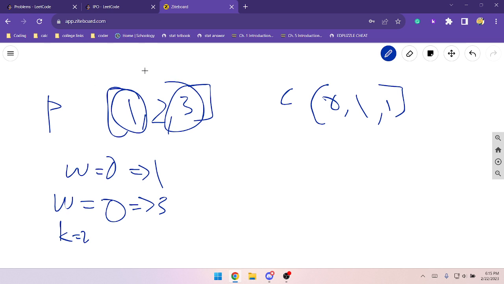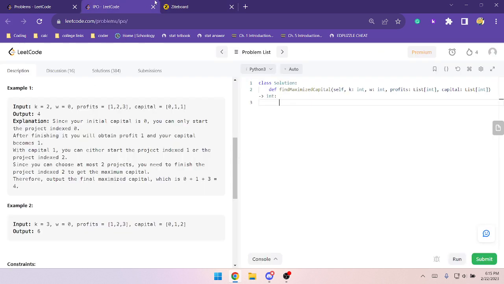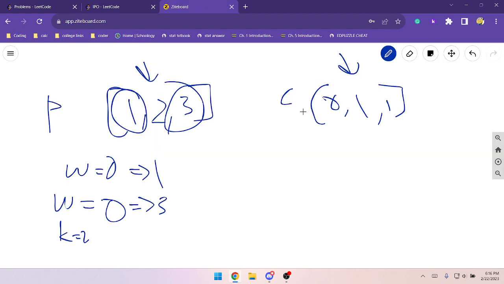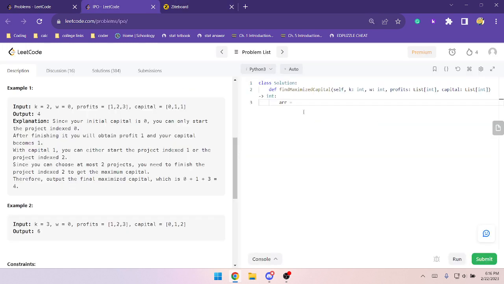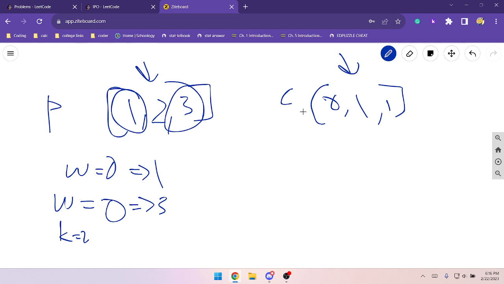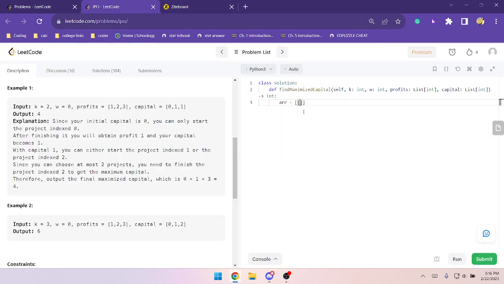We need to run a sort algorithm on profits that also stores the C value. So we need to combine these 2. So let's call the combined one array, and it's just gonna be the 2 things.